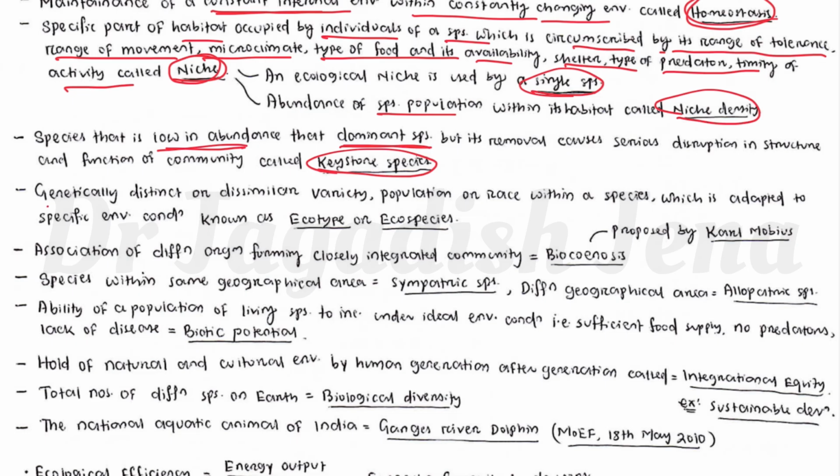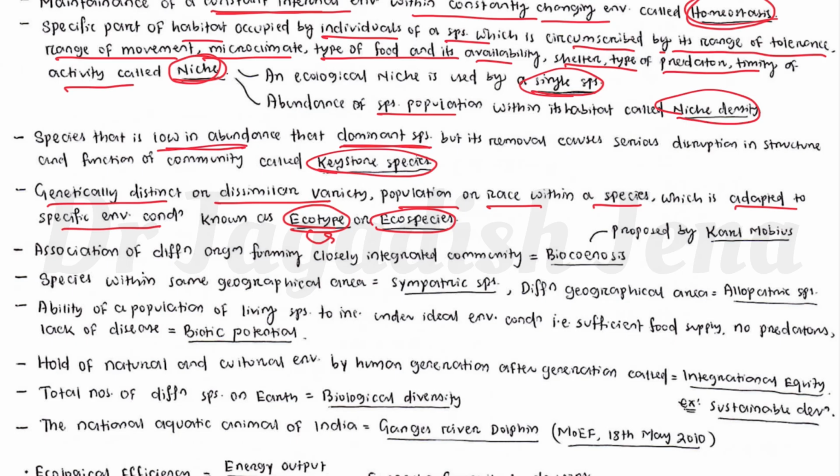Now, a genetically distinct or dissimilar variety, population or race within a species which is adapted to a specific environmental condition is called an ecotype or ecospecies. Ecotype is nothing but ecological type. So basically this is the type of species or subgroup of species which is suitable for, or livable in, a particular type of environment. That is ecotype or ecospecies.